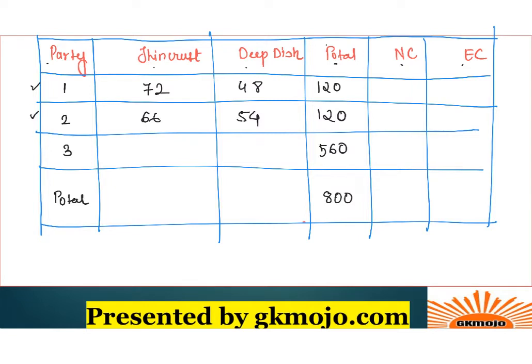Now 0.375 or 37.5% of total pizzas are thin crust. Alright, so this 37.5% means 3 into 12.5%, which is 3 by 8 in terms of fraction. So this 3 by 8 into 800 will be thin crust. So a total of 300 pizzas are thin crust. Alright, 300 pizzas are thin crust.